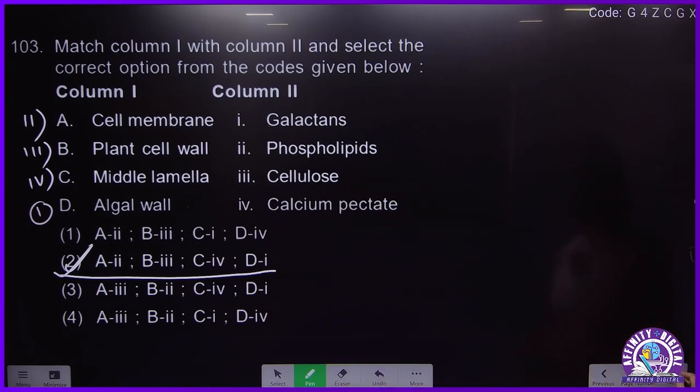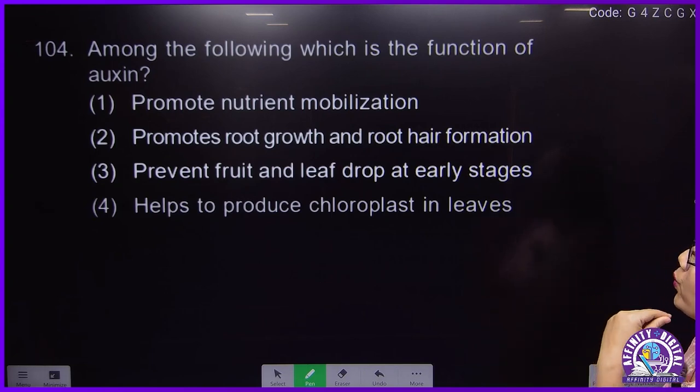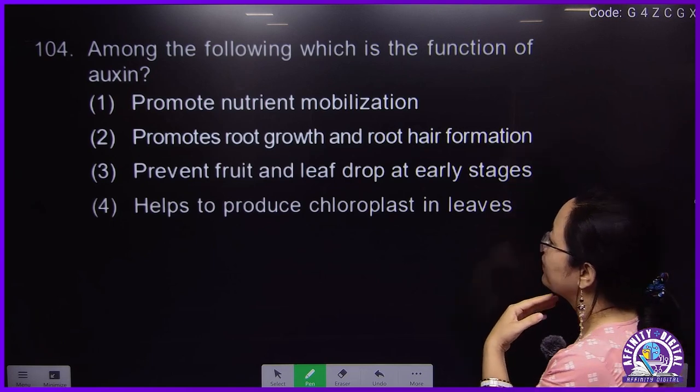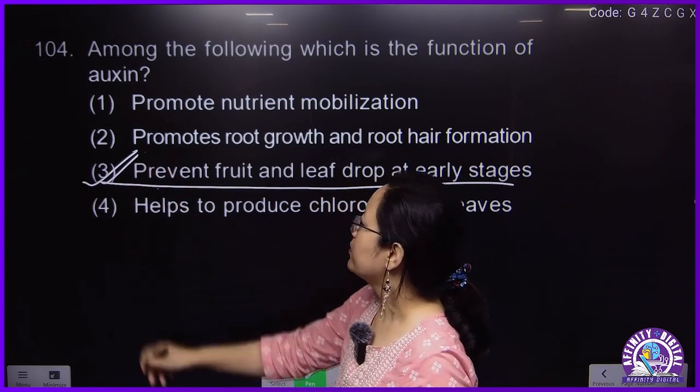Okay. Now next, 104. Which among the following is the function of auxin, plant growth and hormone chapter? Very simple here. This will be prevent fruit and leaf drop at early stages. This will be the answer.